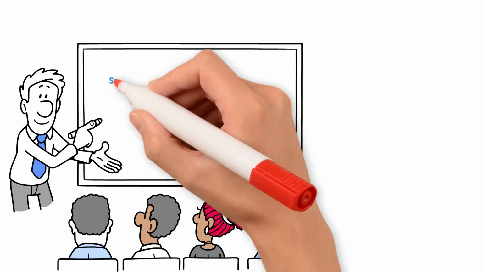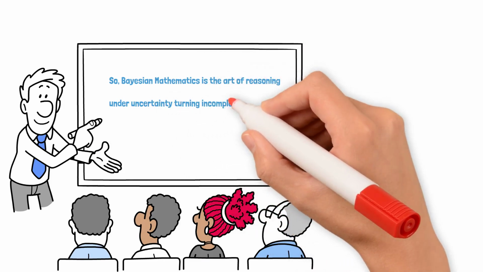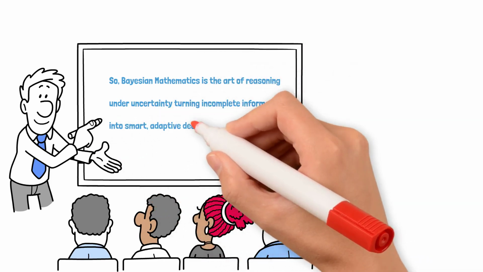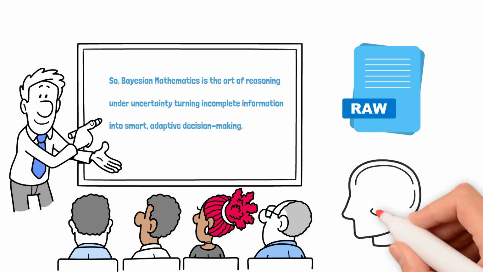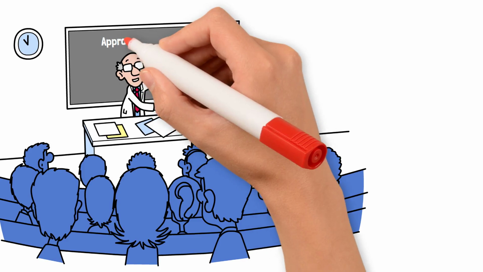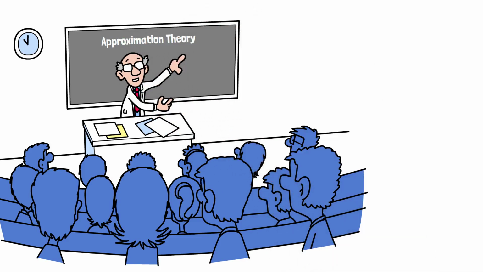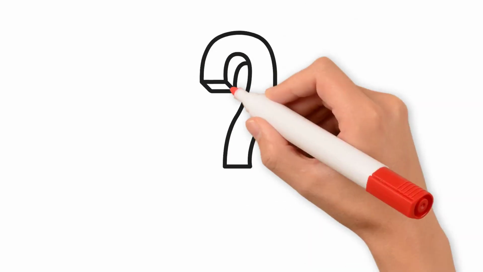So Bayesian mathematics is the art of reasoning under uncertainty, turning incomplete information into smart, adaptive decision-making. It's the bridge between raw data and intelligent action. In our next episode, we'll explore approximation theory, the mathematics that explains how neural networks can approximate complex functions and why they are so expressive.